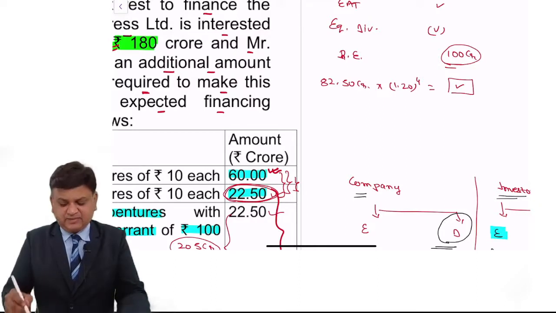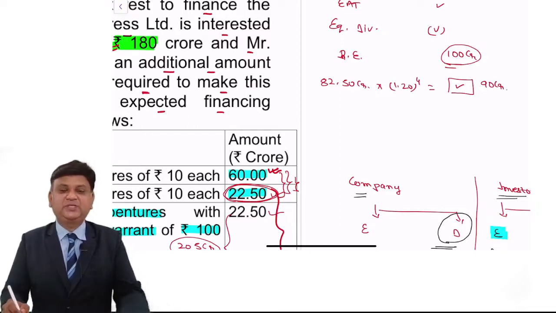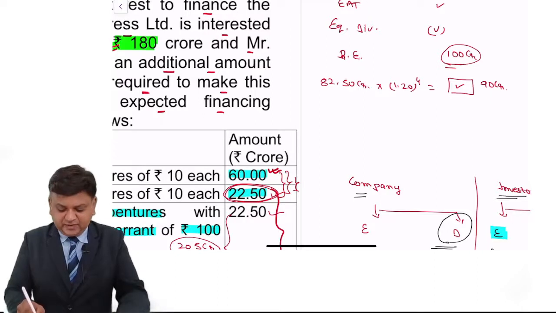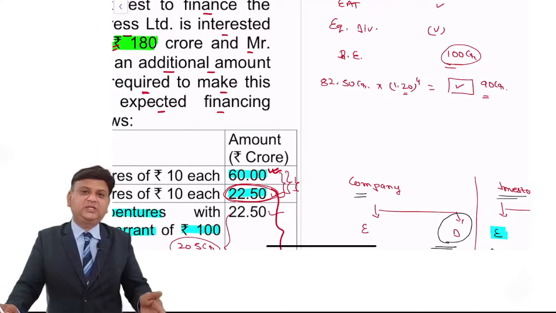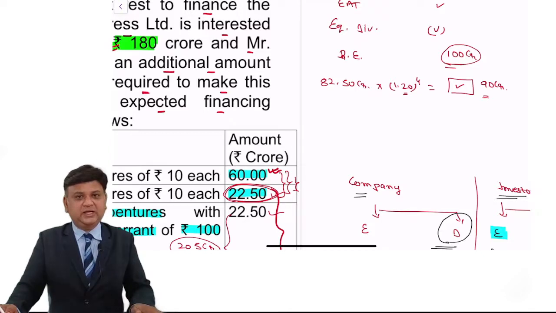Let us say that this amount comes to 90 crore. Then in that case we will say that yes, Mr. Smith is correct, that you will be able to get at least a growth of 20%, because at the rate of 20% growth, the book value of the equity should be 90. Actually it is 100. So 100 is more than 90. So it is correct.